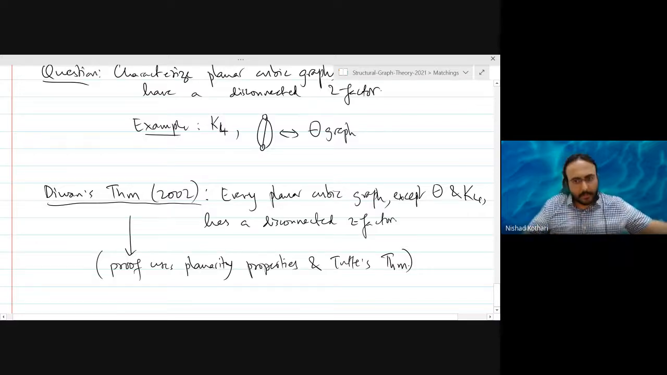Also, planar cubic graphs in general do not have a Hamiltonian cycle. That was exactly Tutte's counterexample to Tait's conjecture. So in general, you may not have a connected two-factor in a planar cubic graph. But in 2002, Diwan showed that there is always a disconnected two-factor.